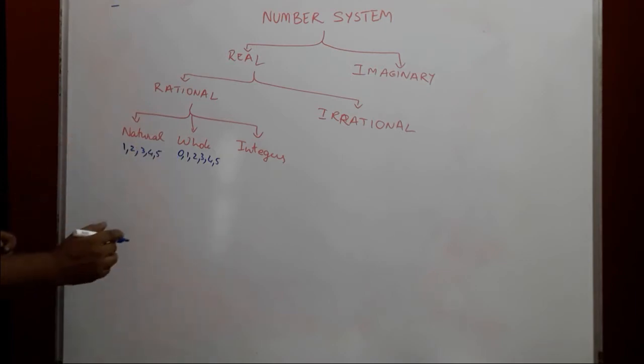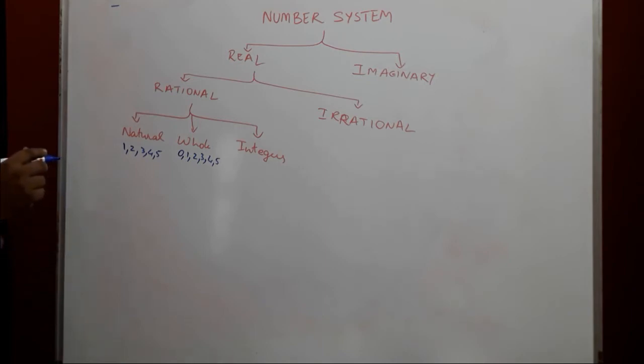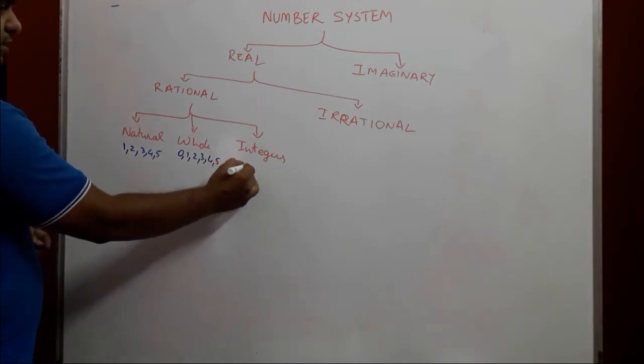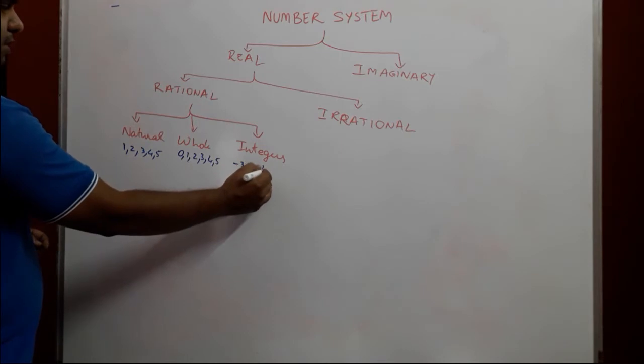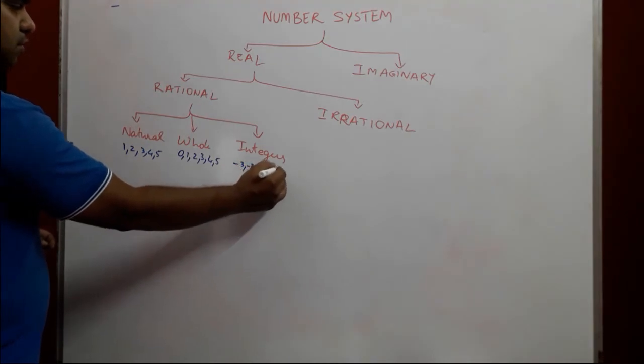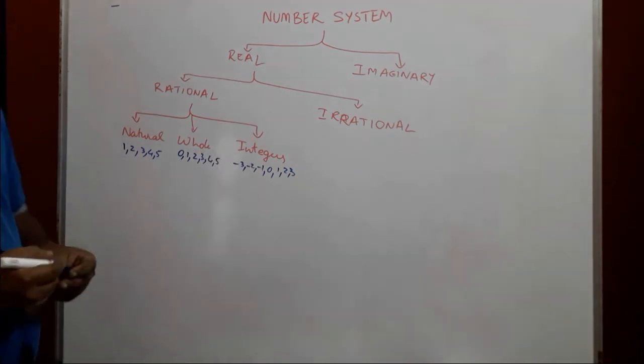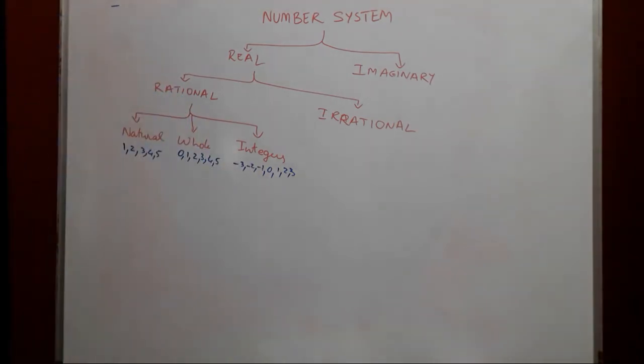That's all. And integers are those which have even the negative numbers. For example, -3, -2, -1, 0, 1, 2 and 3, and it continues in either direction. So these are the numbers under rational numbers.